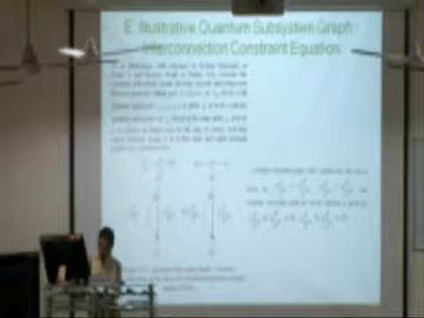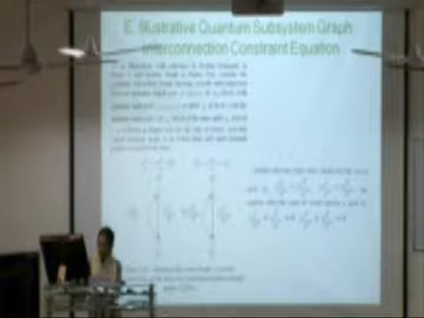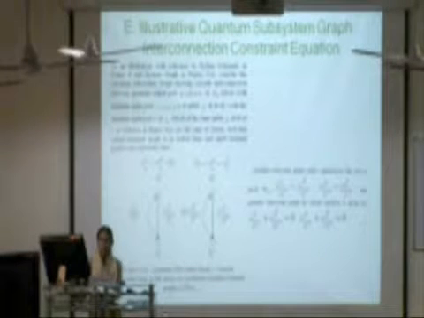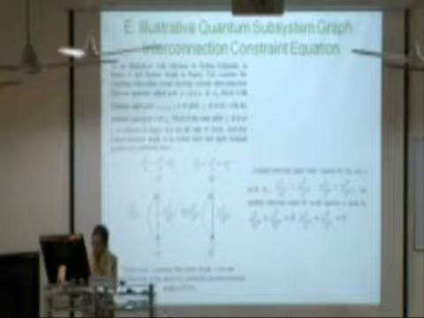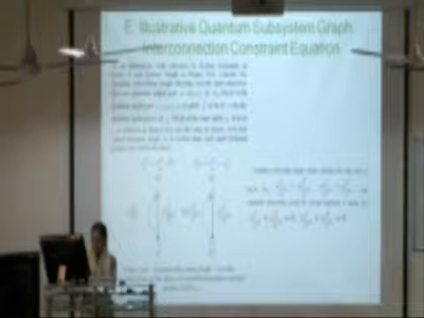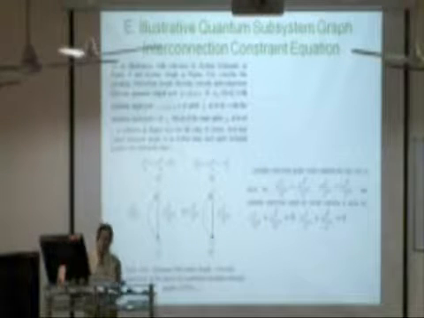So this can be seen in figure 6a, and also the quantum subsystem graph vertex equation and the quantum subsystem graph circuit equations are shown on this slide.